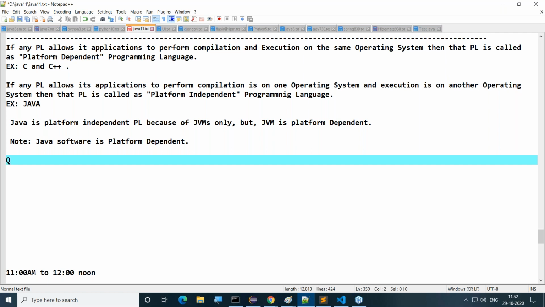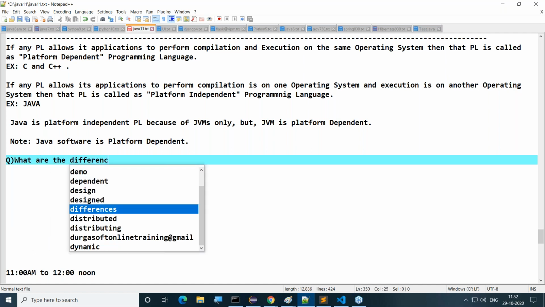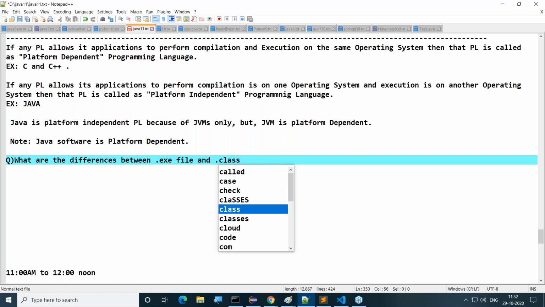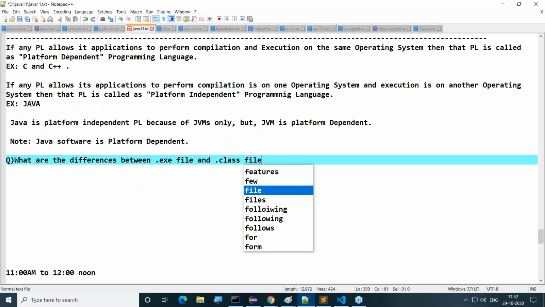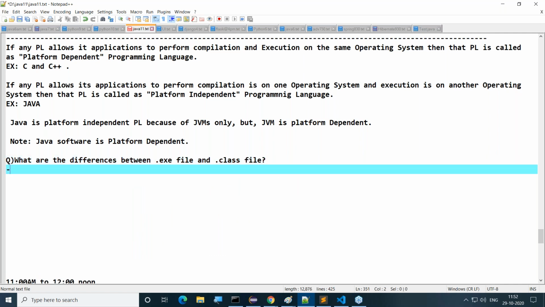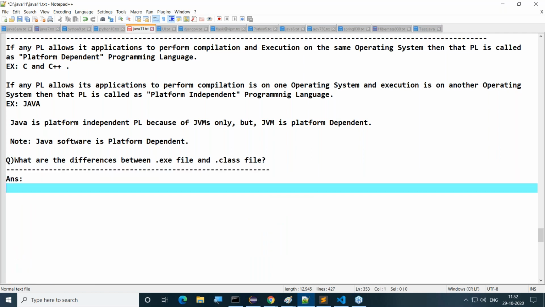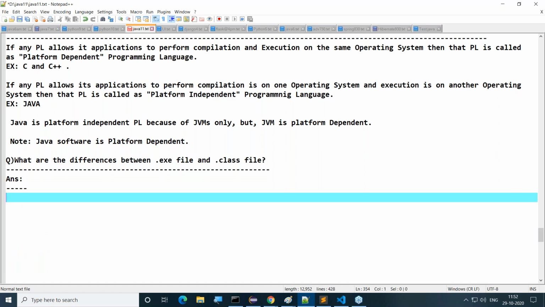Guys, now I'm asking one important interview question to all of you. You have to answer my question. What are the differences between .exe file and a .class file? Can I give the answer for this question, guys? All of you know? Can I give the answer?